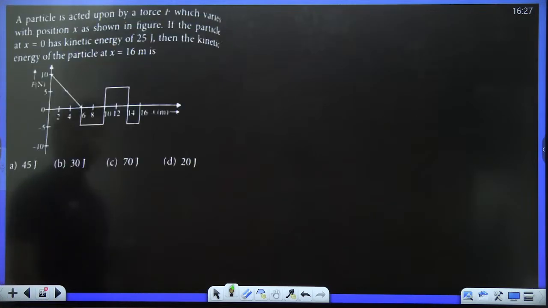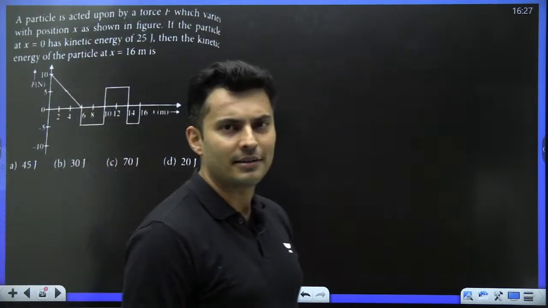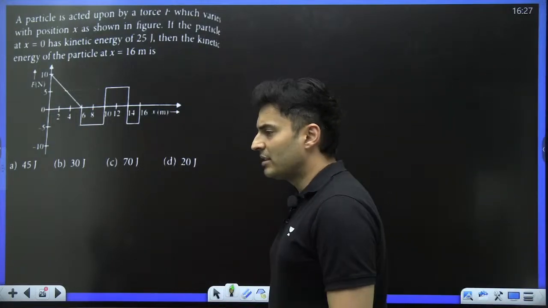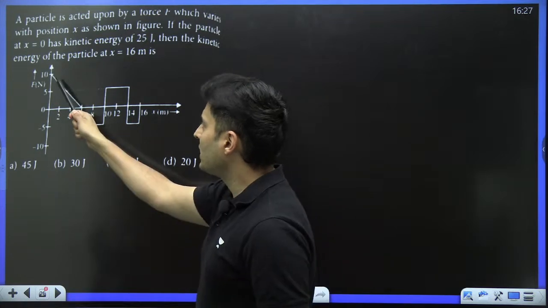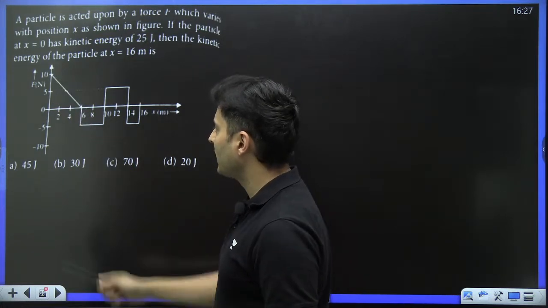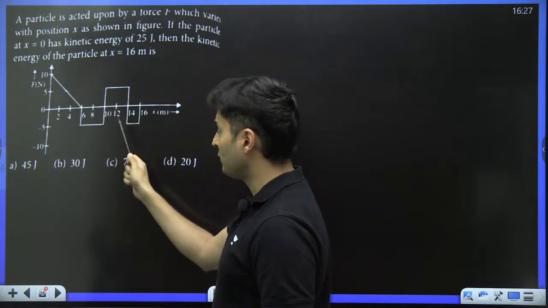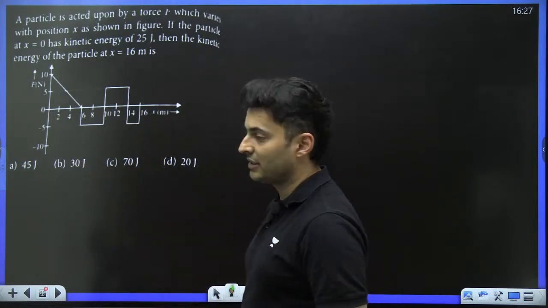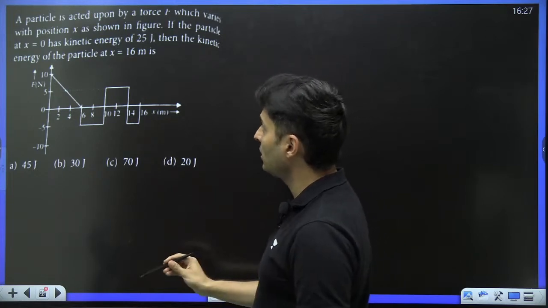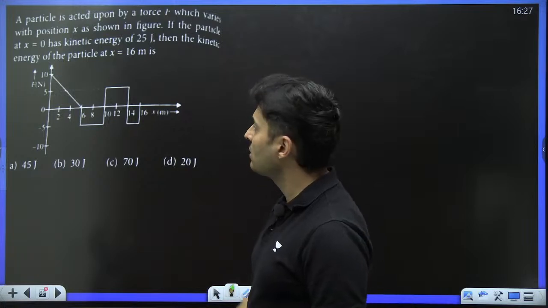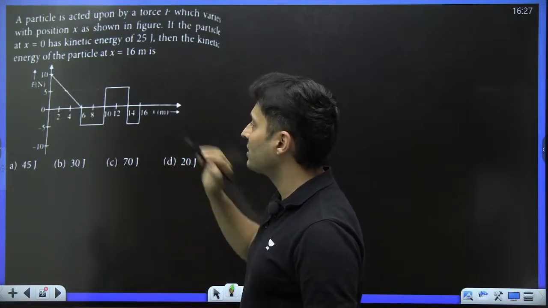Moving on to one more question coming up on your screen, and here it is. You can see that this is a force versus displacement or position graph. It starts from 10, comes to 0 at 6. From 6 to 10 it is minus 5. From 10 to 14 it is plus 5. From 14 to 16 it is minus 5. Question is, if the original kinetic energy was 25 joules, what is the final energy at 16 meters?